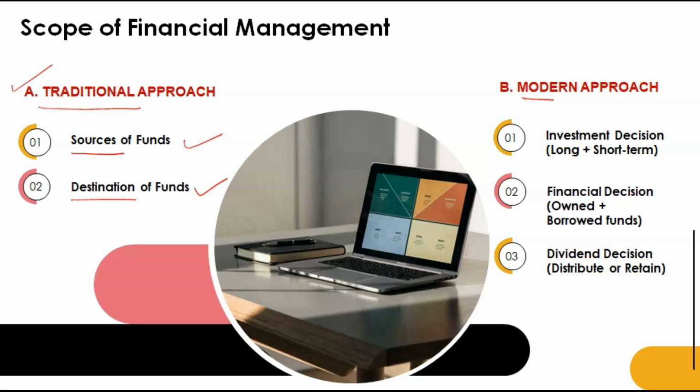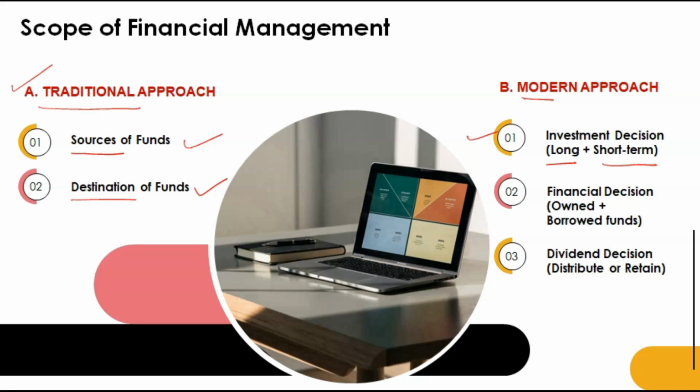Now in the modern approach, you can see 3 points, 3 decisions. First one is investment decision. What does it mean? Modern approach has wide scope. Investment decision means if you have money, how you are going to invest it. It can be a long-term decision, also a short-term decision, meaning you can invest for a long time period also. That technique is called capital budgeting. Long-term decisions are called capital budgeting.